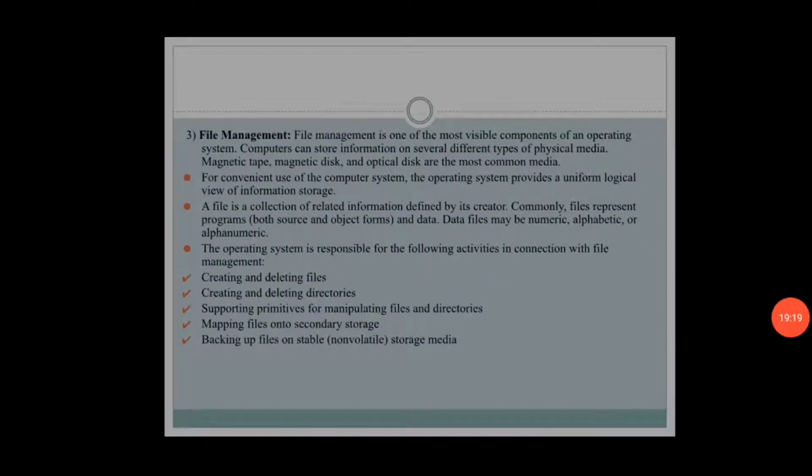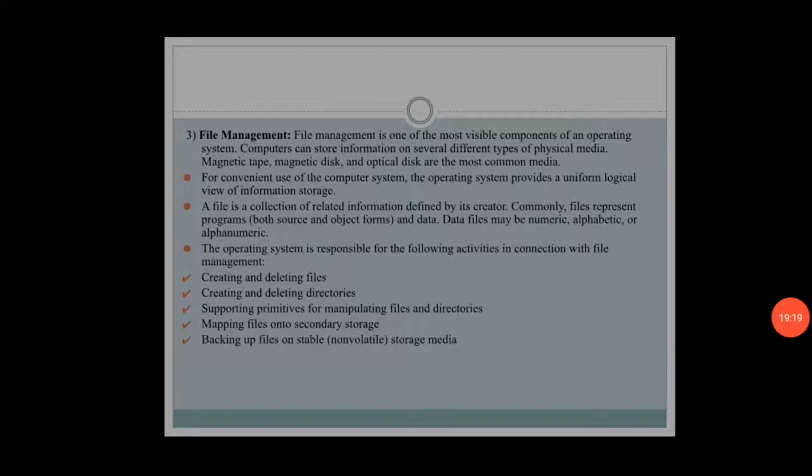Non-volatile means even though power goes off, even though you shut down your system or switch off your phone, files will be stored in that storage. Whenever you get back to the system, you can access the files. So backing up a file is nothing but you are going to save the file, and keep all that content or information on that particular platform or storage. That is the meaning, and this is taken care of by the operating system.